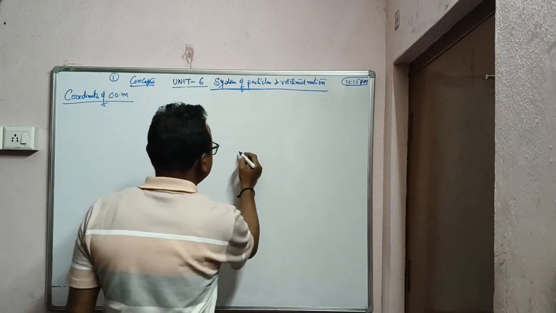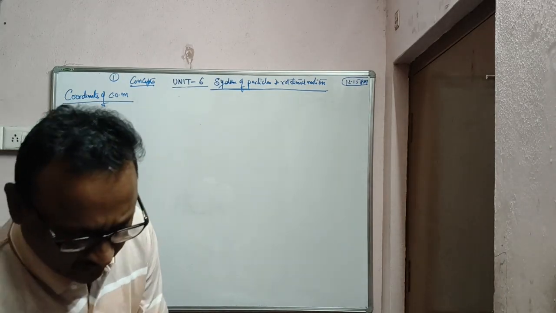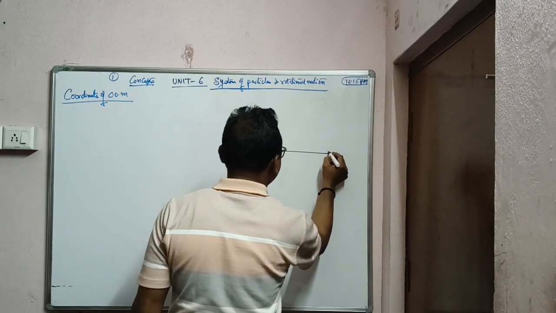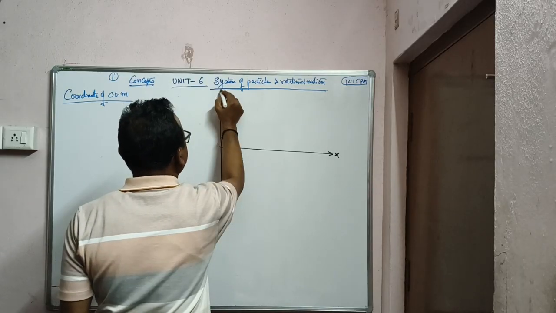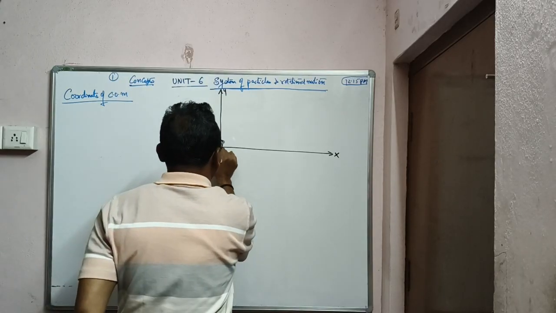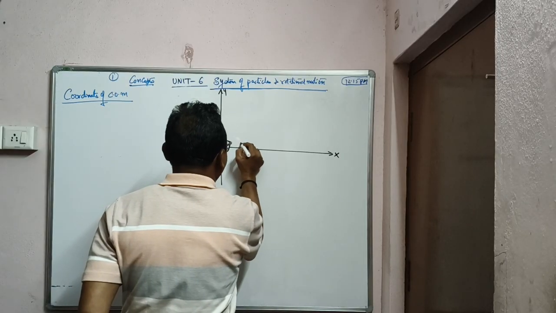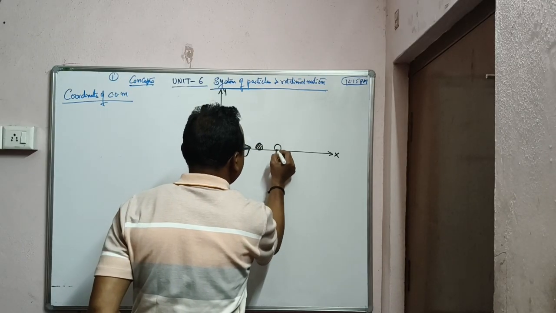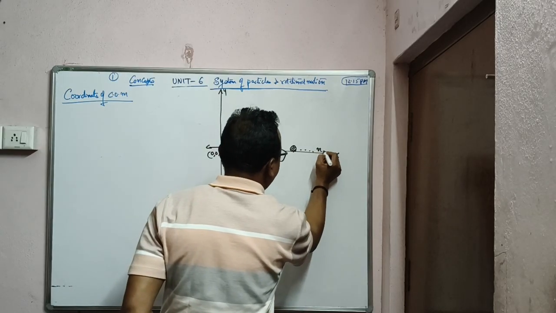For example, look, I am drawing. Say this is the x-axis, and this is the y-axis. Suppose this is the origin. Now let the bodies be on the x-axis: first body, second body, third body, fourth body, n bodies.